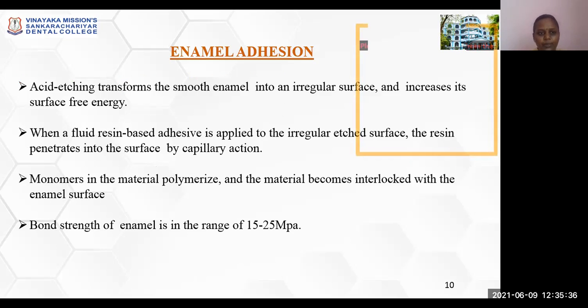Coming to enamel adhesion. Acid etching of enamel transforms the smooth enamel into an irregular surface, and thereby it increases its surface energy. When a fluid resin-based adhesive is applied to the irregular etched surface, the resin penetrates into the surface by capillary action. Monomers in the material polymerize and the material gets interlocked with the enamel surface. Hence, bond strength of enamel is in the range of 15 to 25 megapascal.